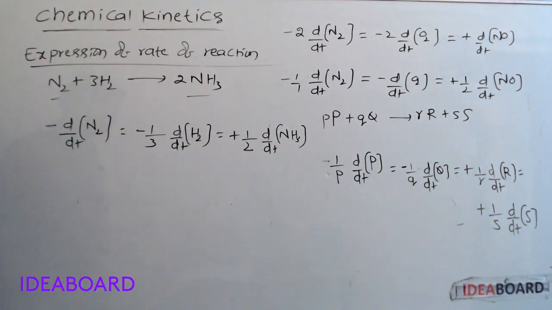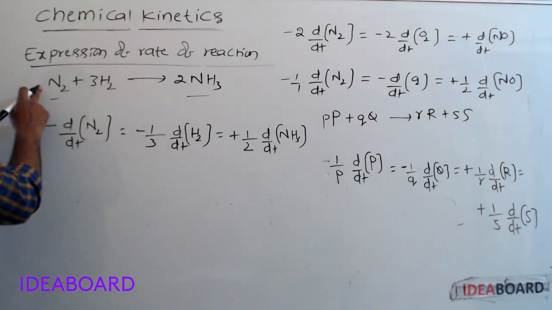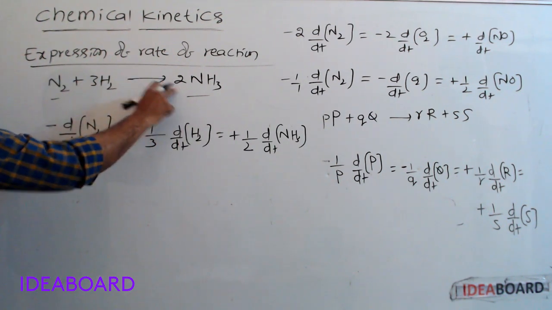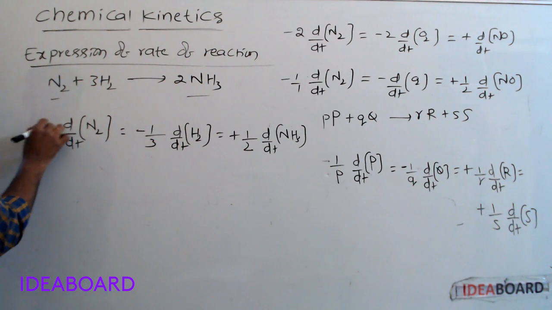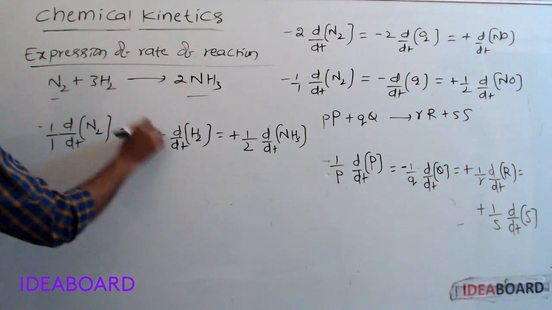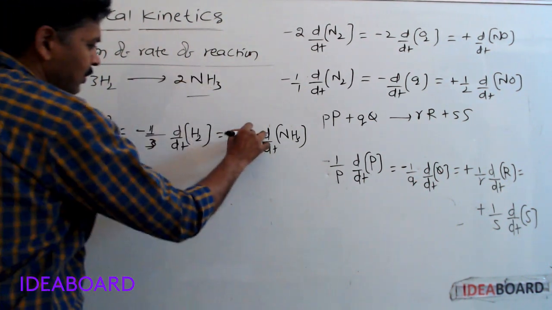We should write it like this, with the coefficients 1, 3, 2: minus 1 by 1, minus 1 by 3, plus 1 by 2.